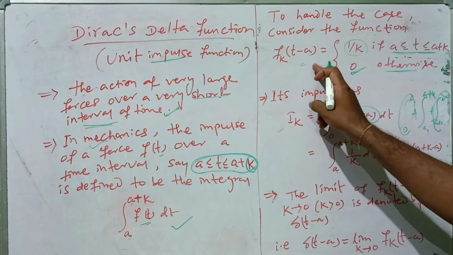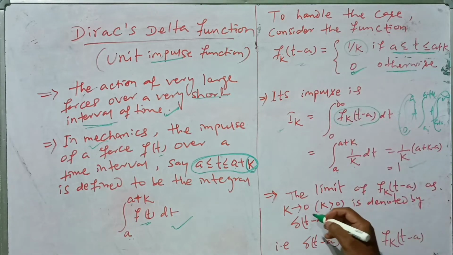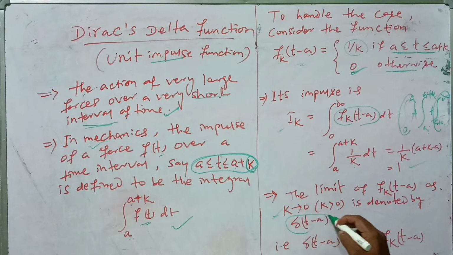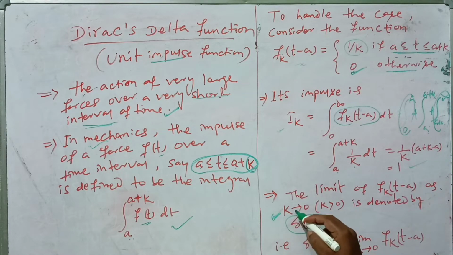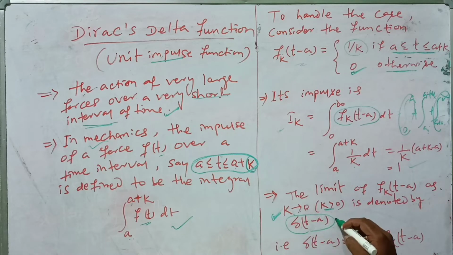And this f_k(t-a) as k tends to 0 is denoted and defined as the Dirac delta function, denoted by delta(t-a). You have to note that k is greater than 0 but tends to 0. So delta(t-a) is equal to the limit as k tends to 0 of f_k(t-a).